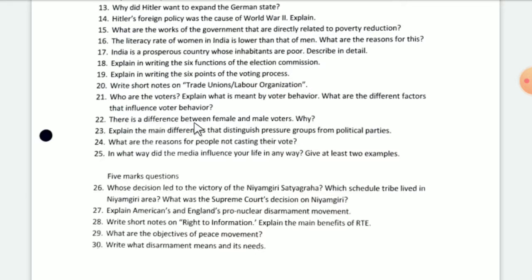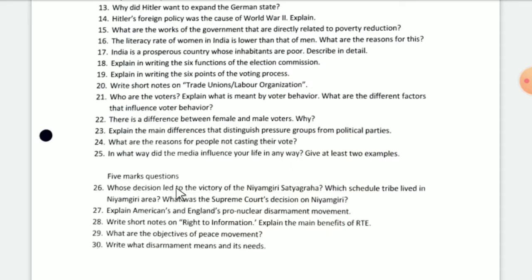There is a difference between female and male voters. Why? Means behavior of the voter, attitude. Explain the main differences that distinguish pressure group from political parties. What are the reasons for people not casting their vote? In what way did the media influence your life in any way? Give at least 2 examples.